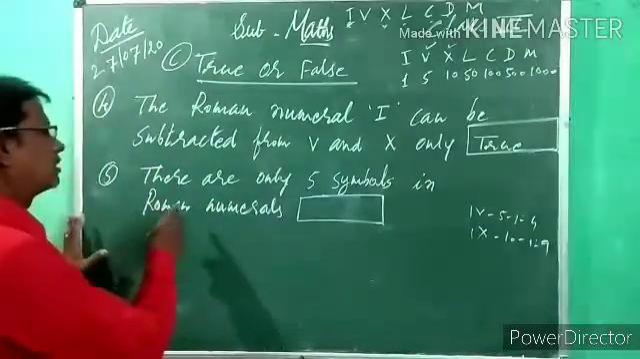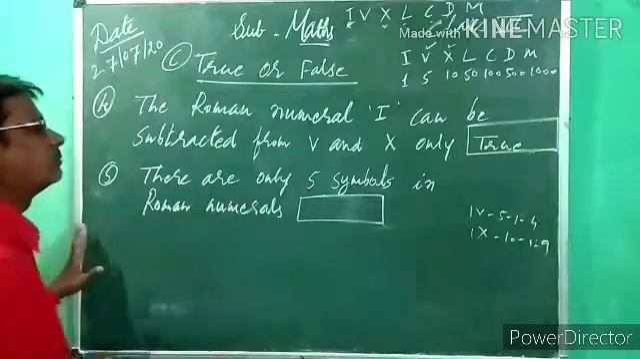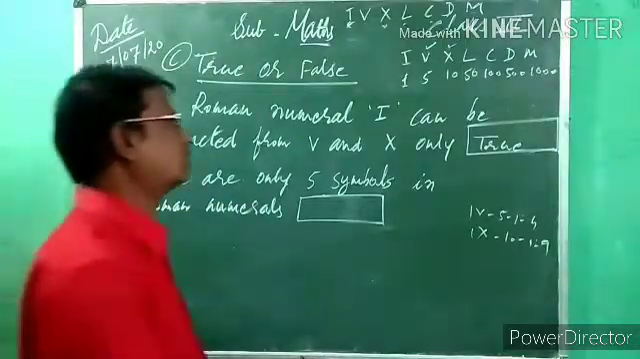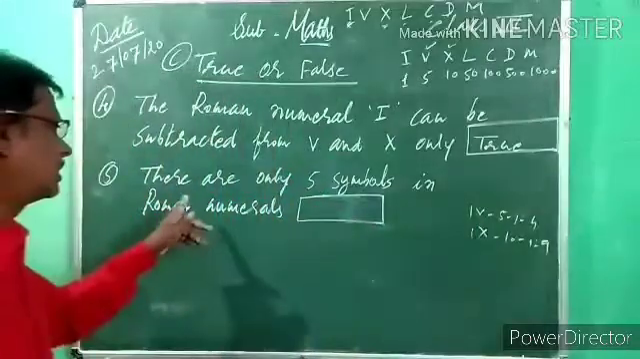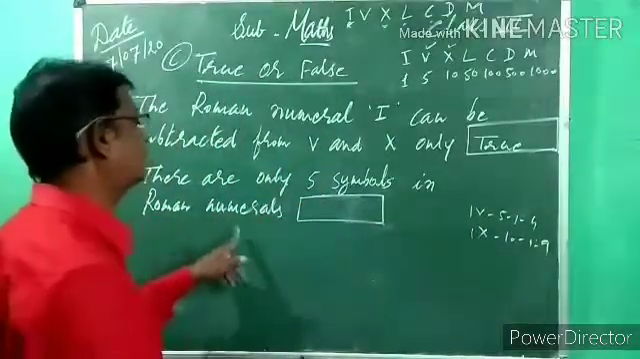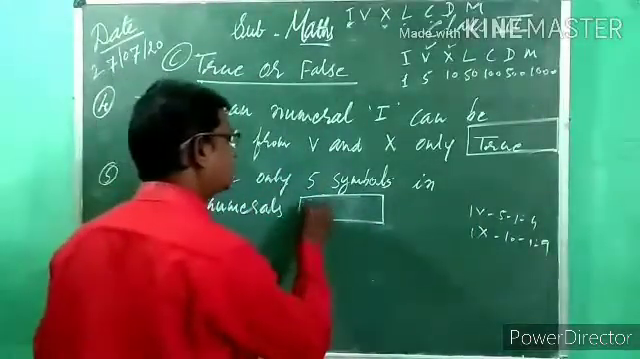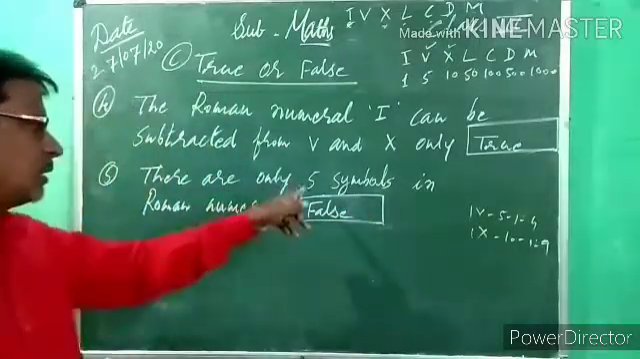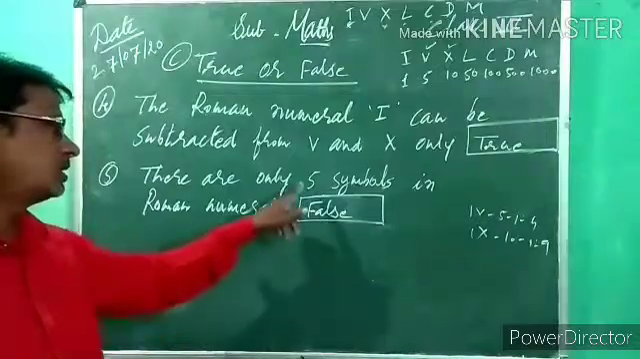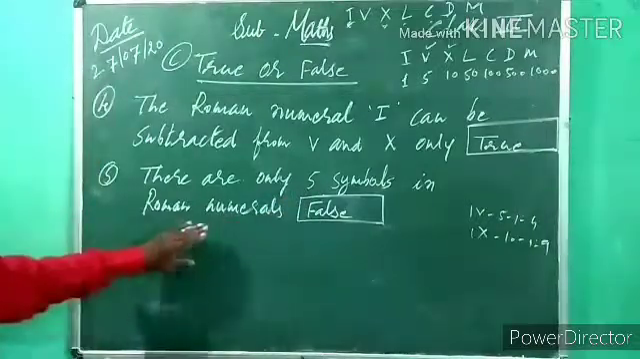Now, the fifth and last one: there are only 5 symbols in Roman numerals. How many symbols in total? 1, 2, 3, 4, 5, 6, 7. There are 7, but here it is given as 5. So this statement is false. There should be 7 symbols in Roman numerals.